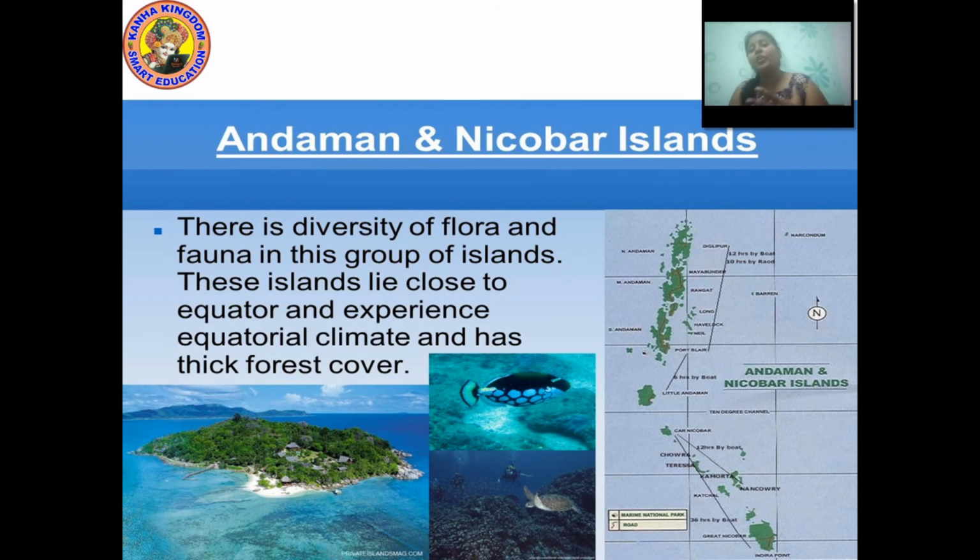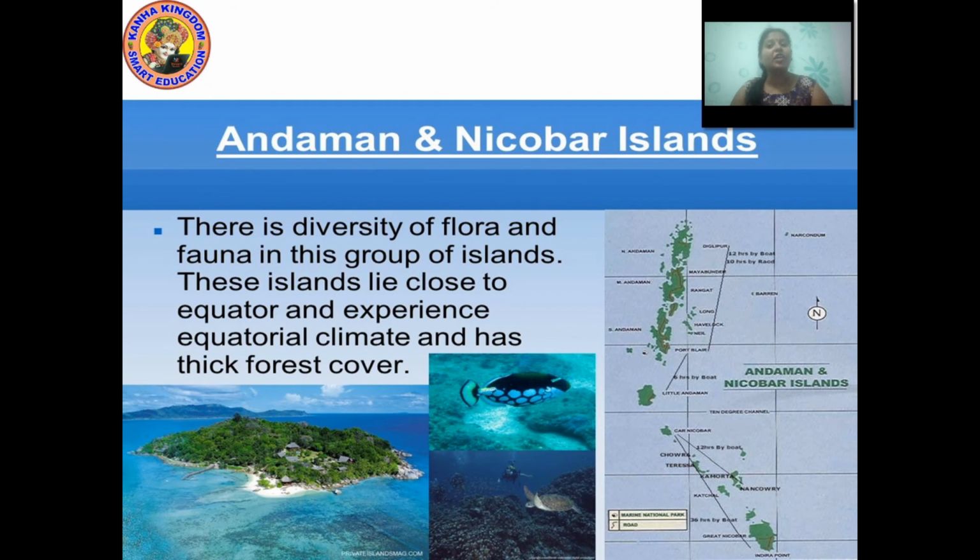So Andaman and Nicobar Islands have a diversity of flora and fauna. Flora here means the vegetation, plants, trees, and fauna is related to the wildlife, especially aquatic animals. You know the meaning of aquatic animal?